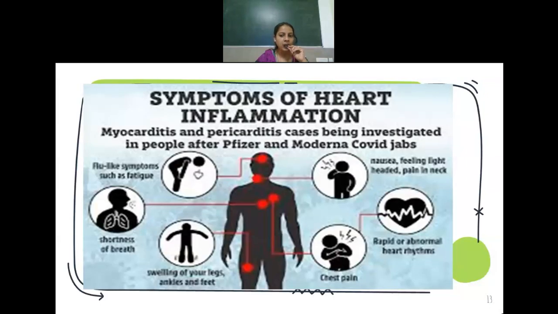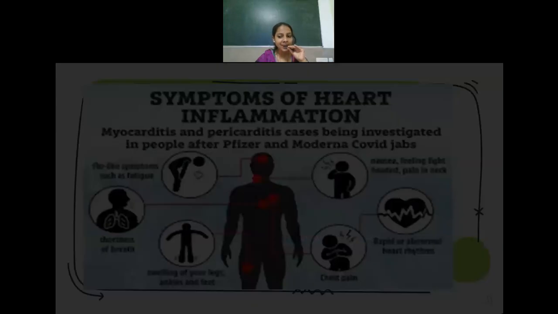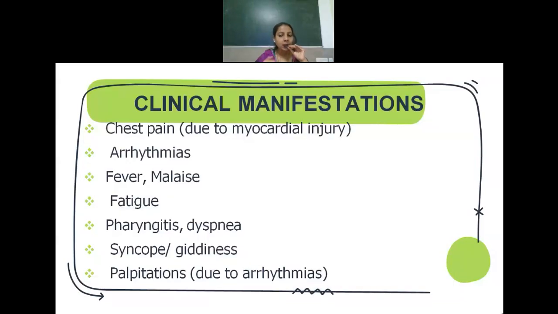Okay, so as I told, the patient will have flu-like signs and symptoms in myocarditis, like body pain, fever, headache, joint pain. Along with that, they will also have signs and symptoms related to the heart, because your myocardium is inflamed, isn't it? So because of the inflammation of the myocardium, the patient can also have arrhythmias and palpitation. Okay, arrhythmias refers to abnormal heart rate and heart rhythm.